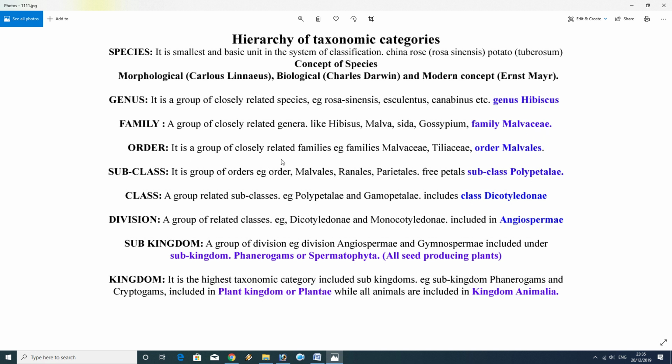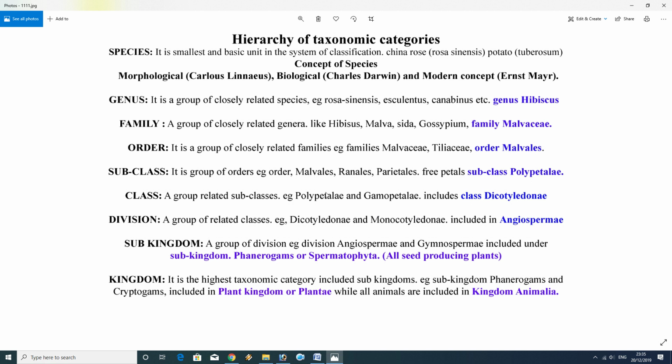Now order is a group of closely related families, in which Malvaceae and other families are also present, like Malvaceae and Tiliaceae in the order called Malvales. A subclass is a group of closely related orders like Malvales, Ranales, and Parietales, for example Polypetalae. A class is a group of closely related subclasses such as Polypetalae and Gamopetalae.